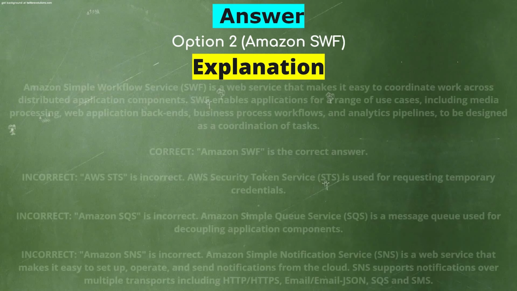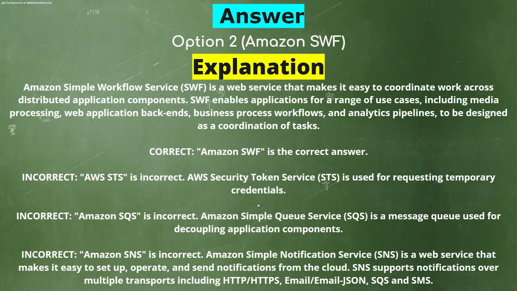Explanation. Amazon Simple Workflow Service is a web service that makes it easy to coordinate work across distributed application components. SWF enables applications for a range of use cases, including media processing, web application backends, business process workflows, and analytics pipelines to be designed as a coordination of tasks.